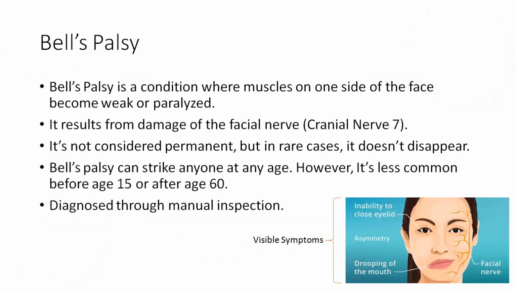Let's try to understand first what is Bell's palsy. Bell's palsy is a condition where muscles on one side of the face become weak or paralyzed. It's a neurological disorder and results from damage of the facial nerve, which is also known as cranial nerve 7. This nerve has been shown in the image given. It's not considered permanent, but in rare cases, it has been found that it didn't disappear.